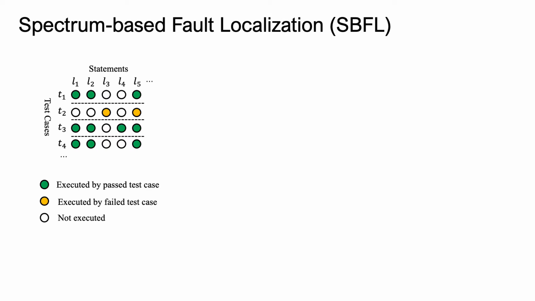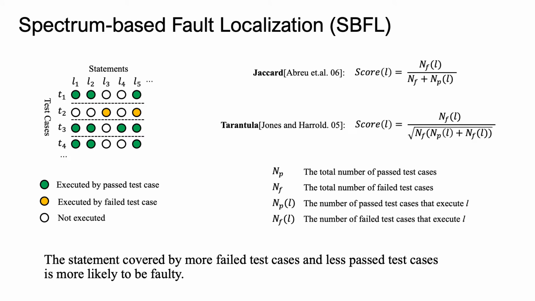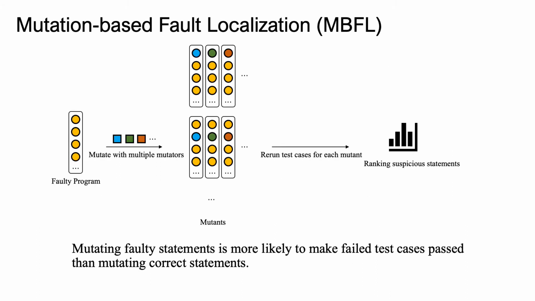It first records which test case covers which statements and calculates a suspiciousness score by formula. The statement covered by more failed and fewer passed test cases is more likely to be faulty. However, this technique is too coarse-grained, and using program coverage information only is not enough.